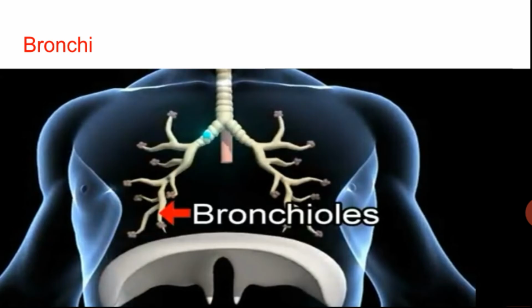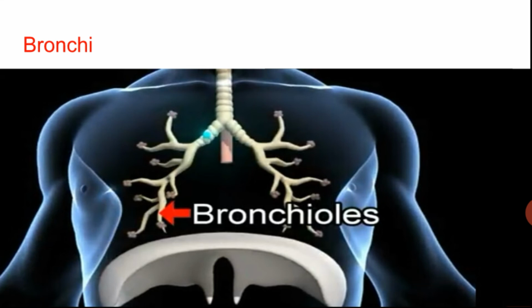The singular is bronchus. Each bronchus enters the lung on its respective side. There are your lungs, so two bronchi are there.